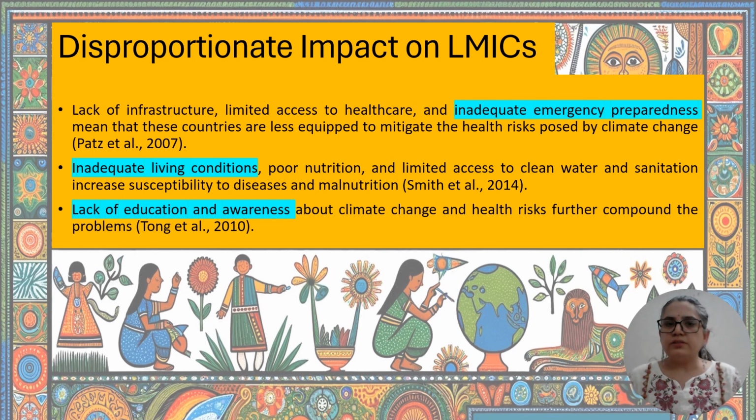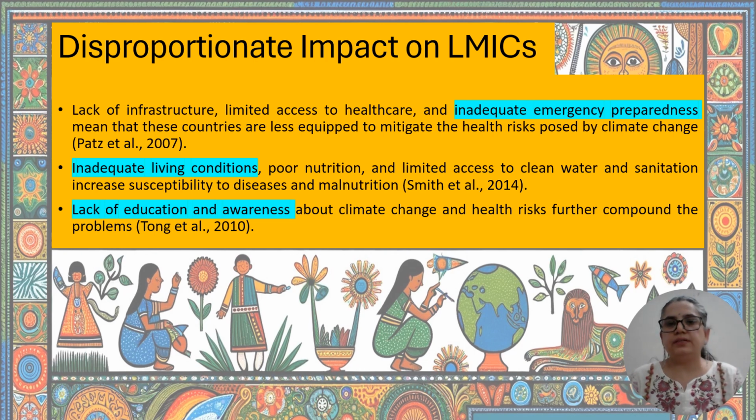So in this deprived environment, it becomes very difficult for LMICs to deal with the climate related consequences. And then there is a greater reliance of LMICs on climate sensitive sectors, like agriculture.